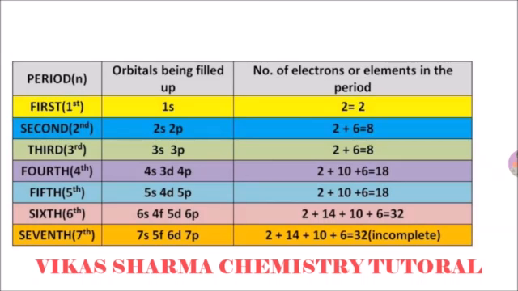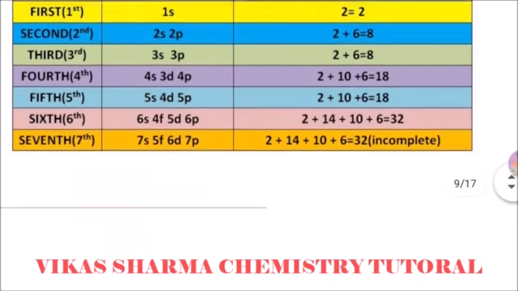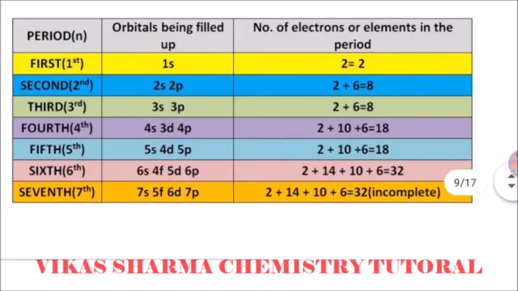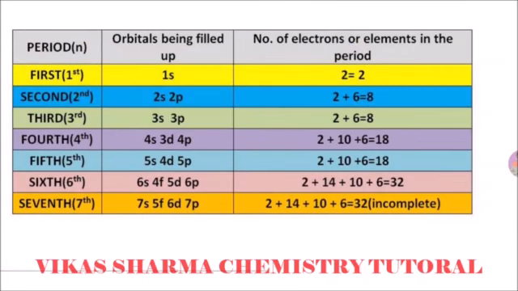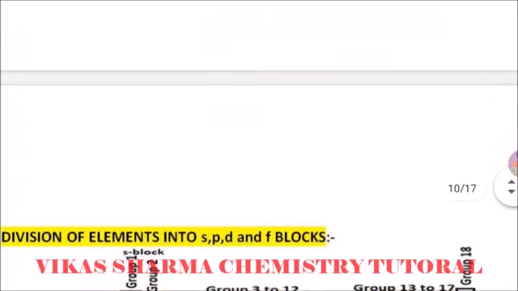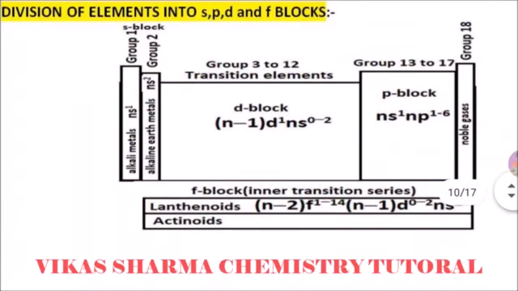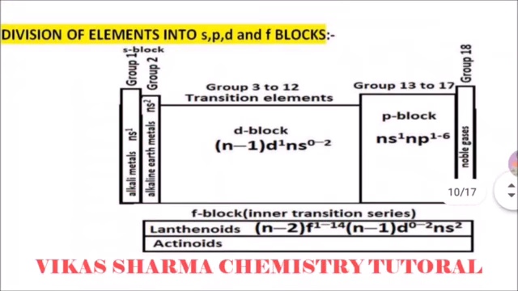Then rubidium, we add 18. So we calculate 37 as the atomic number of rubidium. Then cesium, 37 plus 18 is 55, the atomic number of cesium. Then francium, 55 plus 32 is equal to 87, and 87 is the atomic number of francium. So student, you can easily predict the atomic number by adding these, because every period has a unique periodicity. So student, these are the divisions of elements into S, P, D and F blocks.